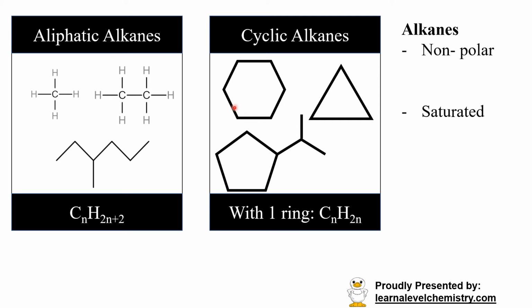So for an alkane with just one ring, the general formula will be CnH2n. In other words, compared with this, it's 2 hydrogens less. And if you have an alkane that has two rings, then the general formula will be CnH2n-2, and so on.